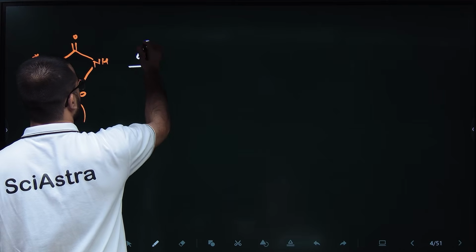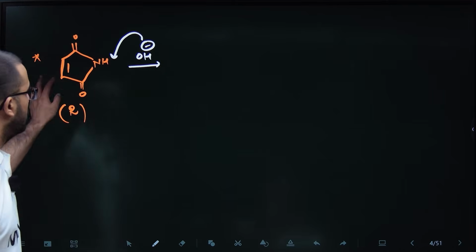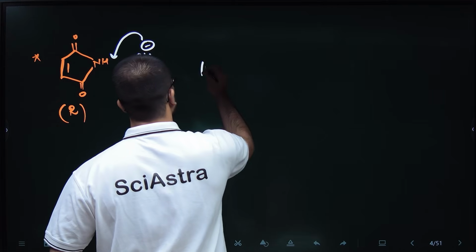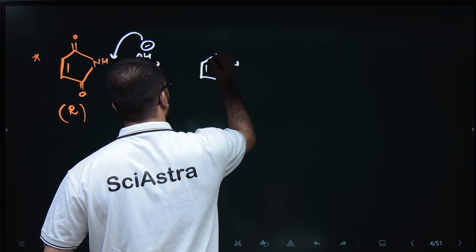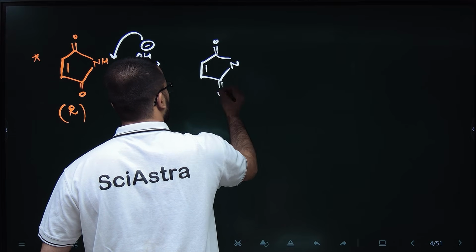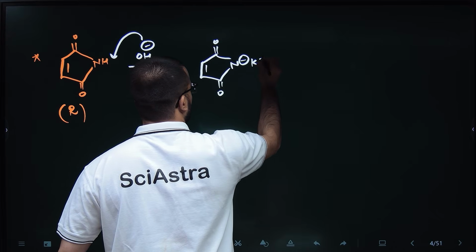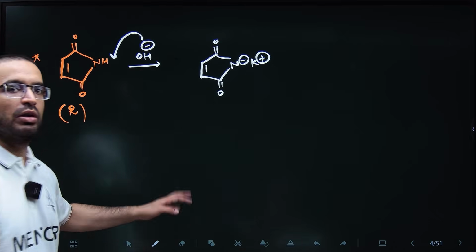OH minus will take this H plus and convert it into this anion and cation type situation, a salt type situation.